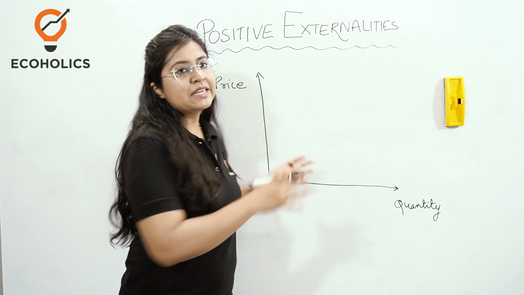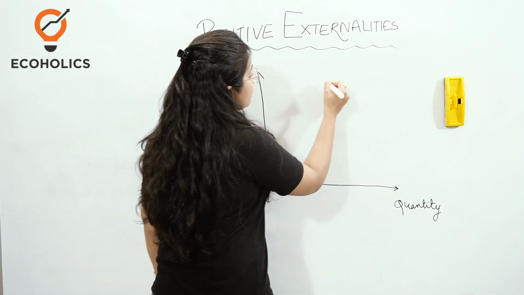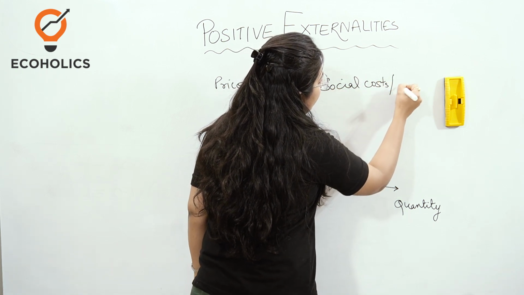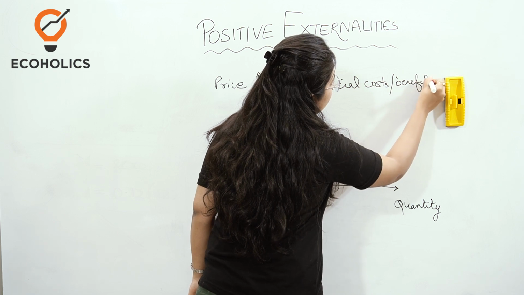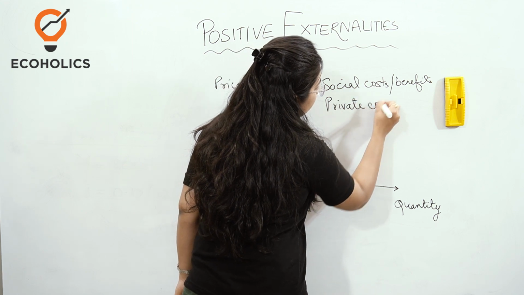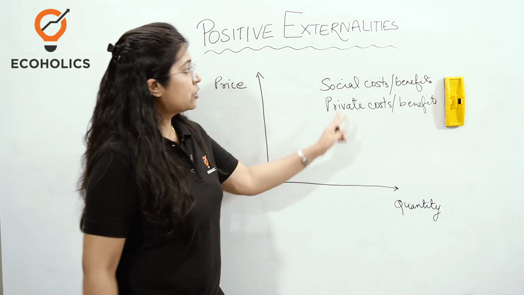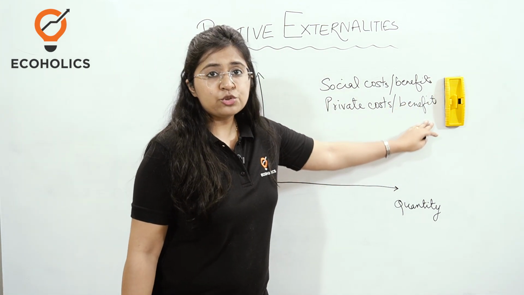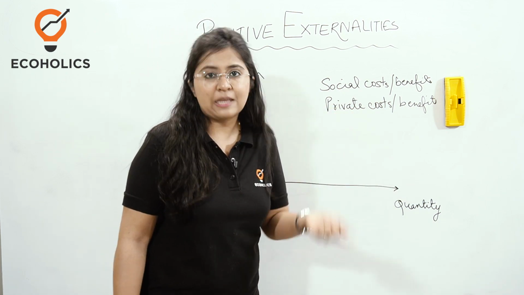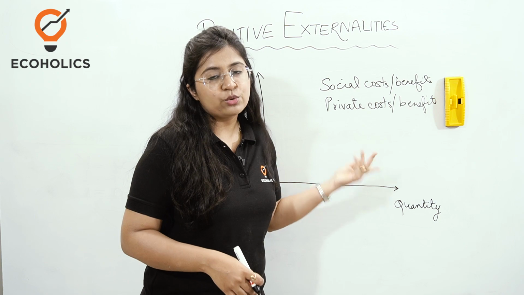However, when we talk about externalities or any topic of environmental economics, we always deal with social costs and benefits as well as private costs and benefits, where the social or private benefits are going to be your aggregate demand and the social or private costs will represent the aggregate supply. So the curves are going to be named as private and social costs, private and social benefits.